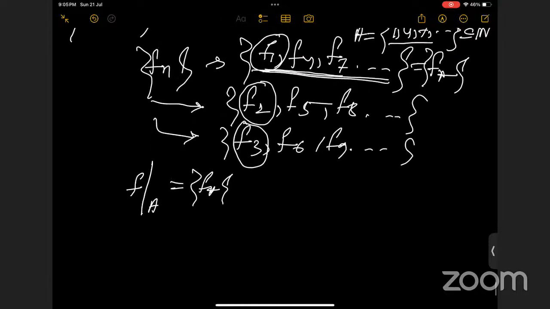Understood, ma'am. So any problem with the concept of sequence? If you don't have any problem, we will move to the concept of limit of a function. Otherwise, we will pick your problem doubts and try to solve them. No, ma'am, no problem. So we can now move to the limit of a function.